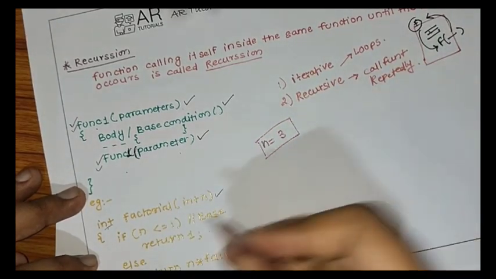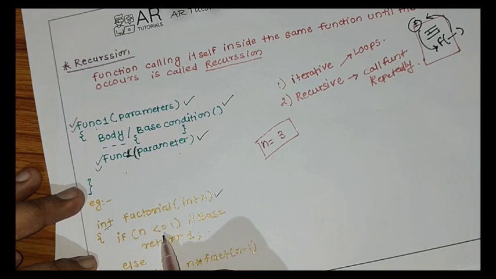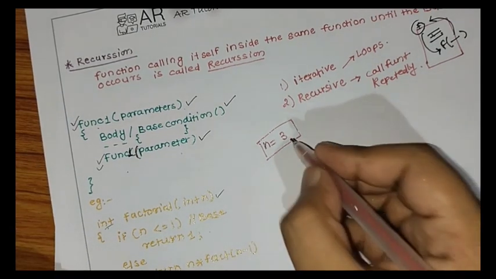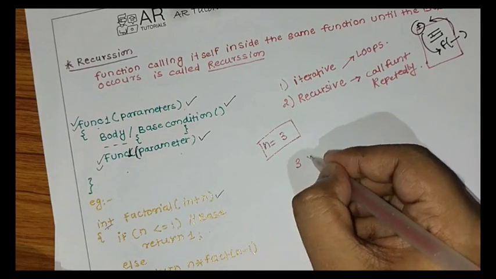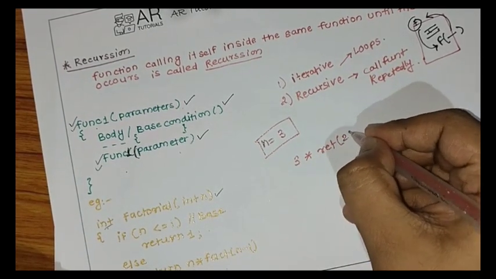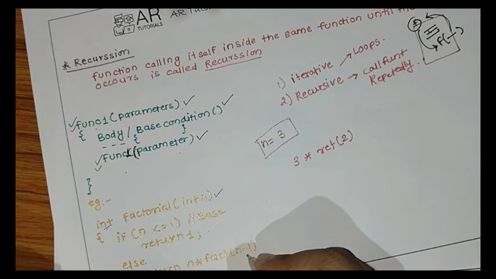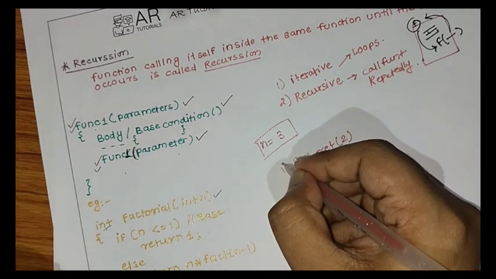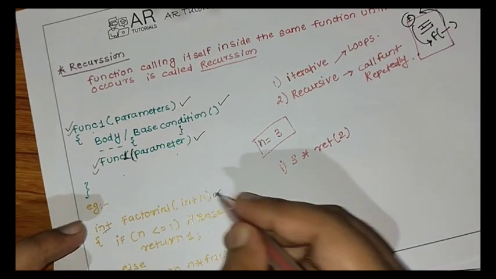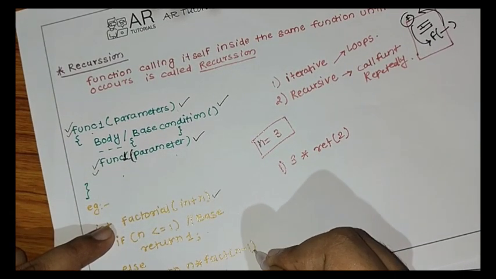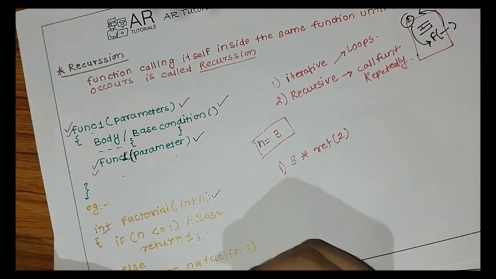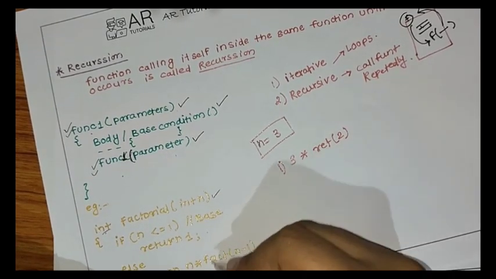So what happens here? If n is less than or equal to 1, no. So we'll go to the return. So return, what it does, n is 3 into factorial of 2, because n minus 1 is 2 only. So this is first, and again it will call the function. So n minus 1 we have passed. So here it goes 2. Is 2 less than or equal to 1? No. Then here what is it?